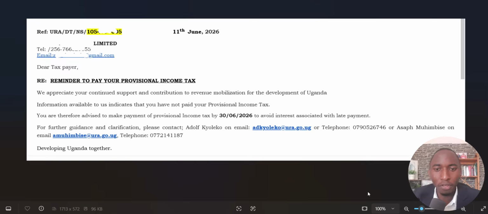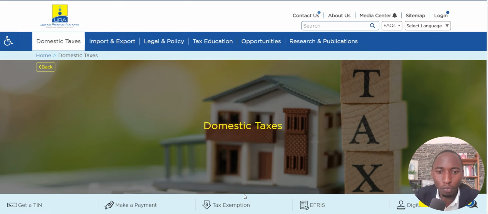So this is an email that was sent to them, reminding them about their contribution of the provisional income tax, but this came after they were not notified about their due date to file the annual provisional income tax. So this was to do with payment, yet they had not filed the provisional income tax. From this, we filed the reversal of penalty so that we can get away with that fee from our end. So let's go back here and we start.